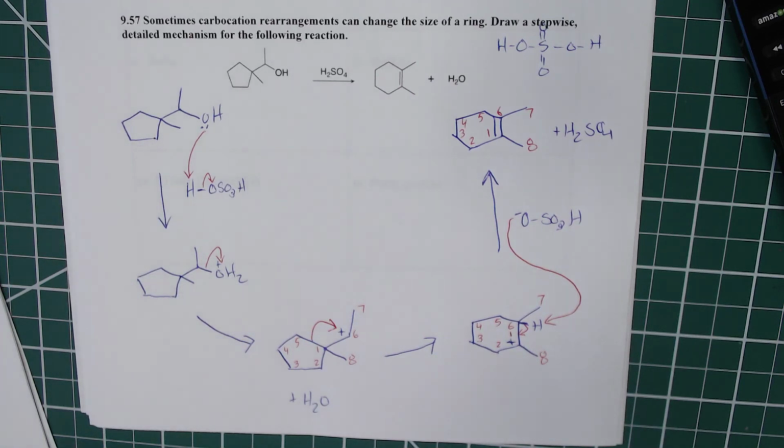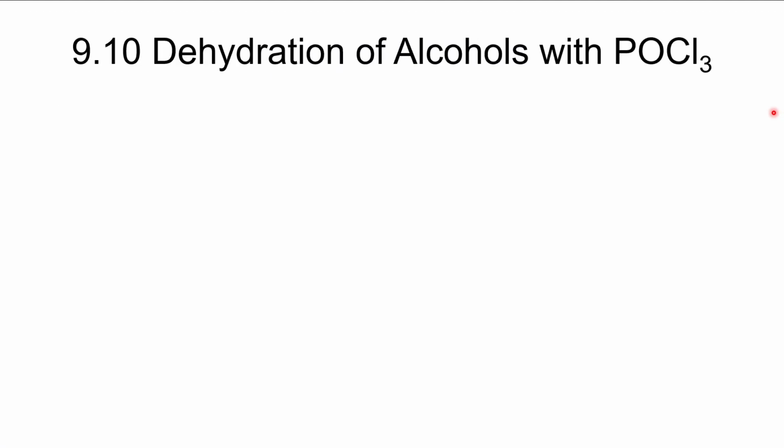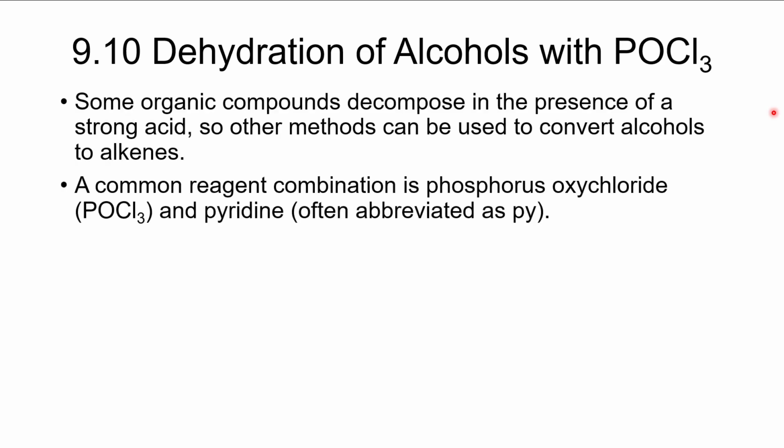All right, and before we end this video, we're going to go to the next section because it is also about dehydration. So we're going to talk about dehydration of alcohols with POCl3. So POCl3 is phosphorus oxychloride, and it is a good dehydrating agent, but it works differently than acids do.